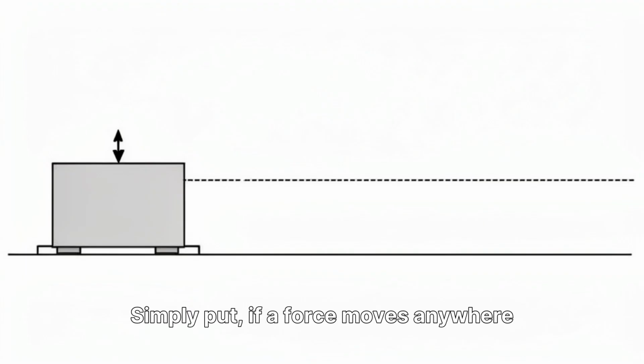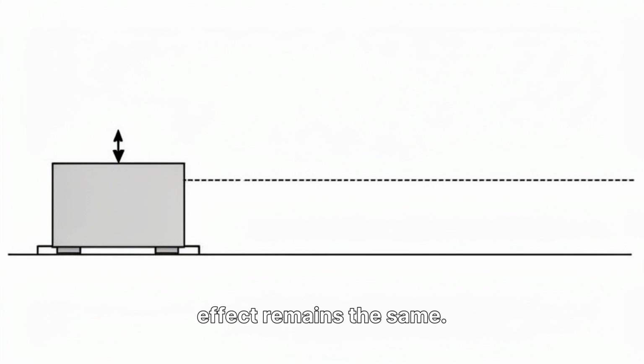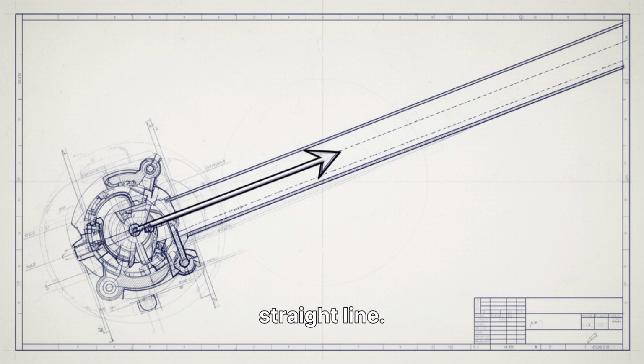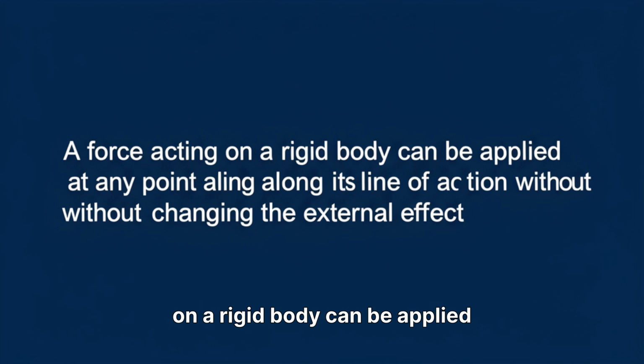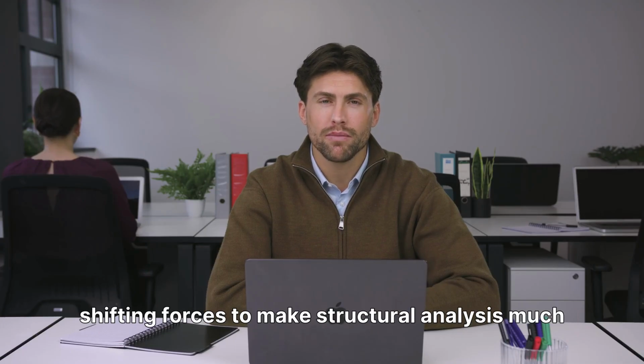What is it? Simply put, if a force moves anywhere along its line of action, the external effect remains the same. The exact point doesn't matter as long as the force stays on the same straight line. The technical definition states, a force acting on a rigid body can be applied at any point along its line without changing the effect. Engineers use this to simplify complex systems, shifting forces to make structural analysis much easier to calculate.